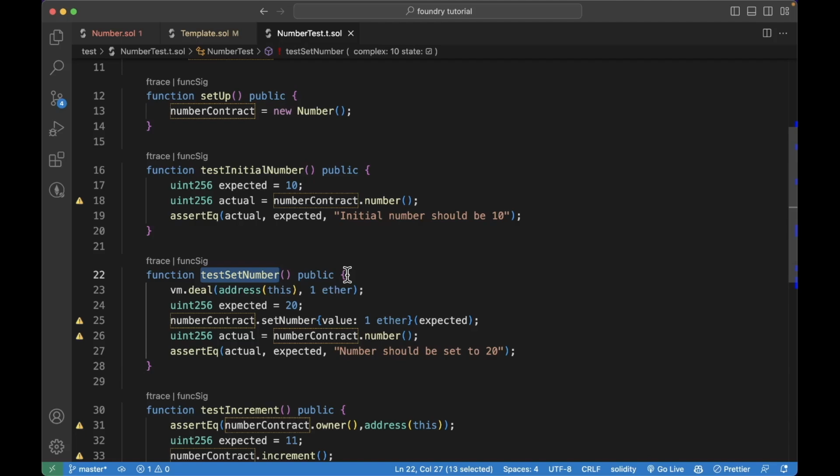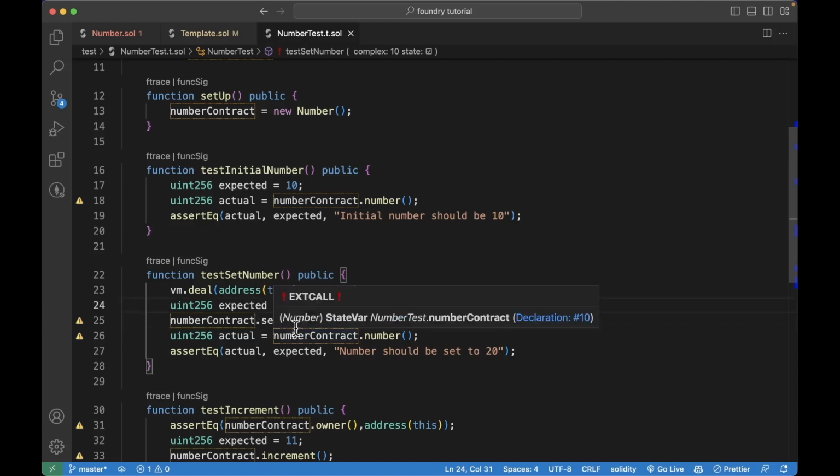So cheat codes are a way of manipulating the blockchain and the msg.sender so you can more easily simulate a real world scenario. And that's what we are using here. We are saying vm.deal, this address, 1 ether. So with the deal, we're saying this address will have 1 ether. This is a cheat code we're using.